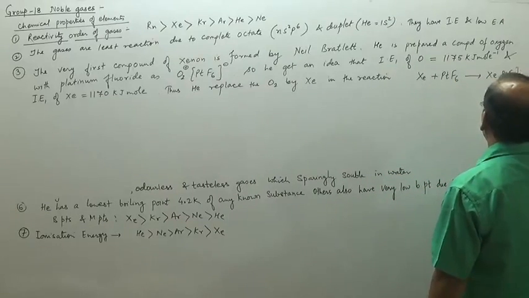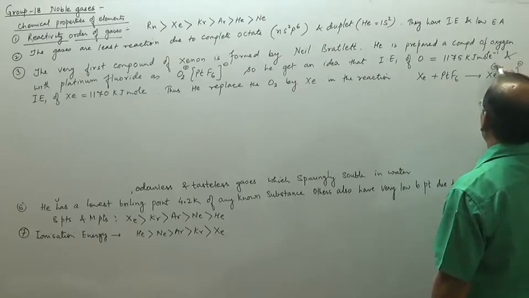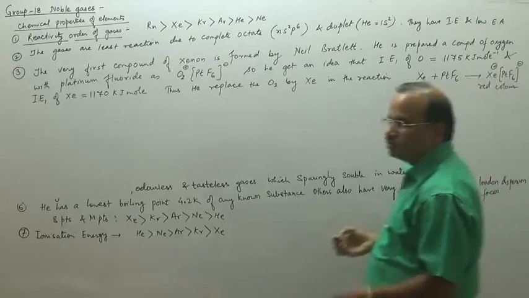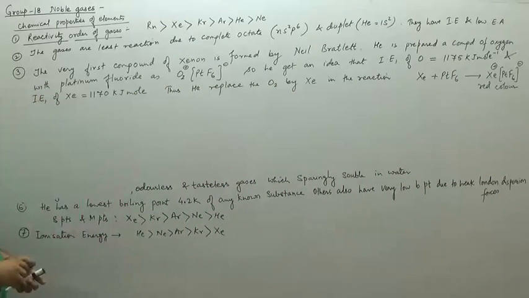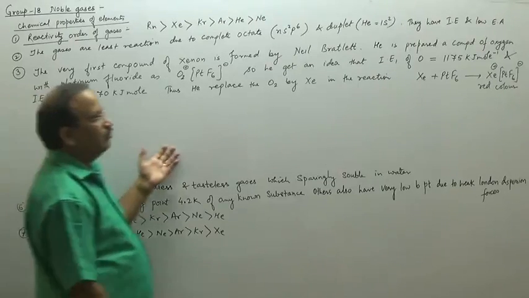We got this as the very first compound. It is a red colored compound. So this is the first compound of xenon, formed by Bartlett. He prepared the red compound by mixing xenon and PtF6.